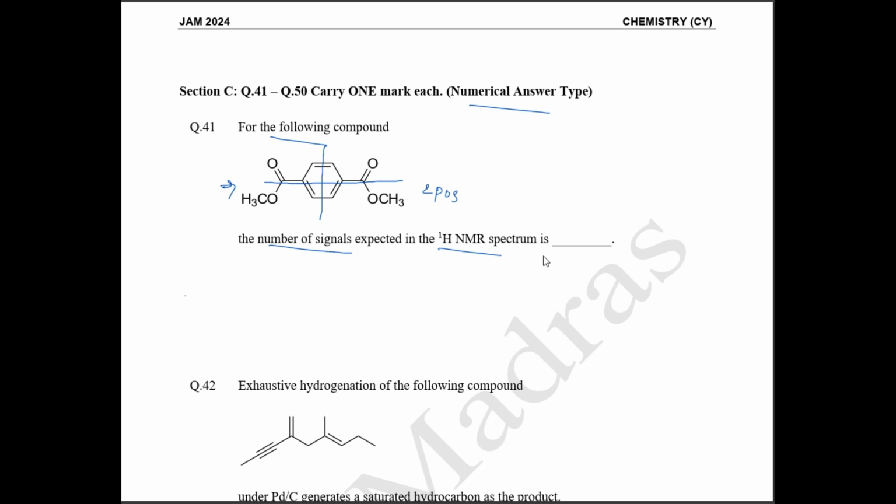So how many distinct hydrogens are there? There is going to be one kind of hydrogen. All these hydrogens are in a similar environment, so they show one signal. All these four hydrogens show one signal only, and then your CH3 hydrogens show one more signal. So this is going to show two signals in H1 NMR.